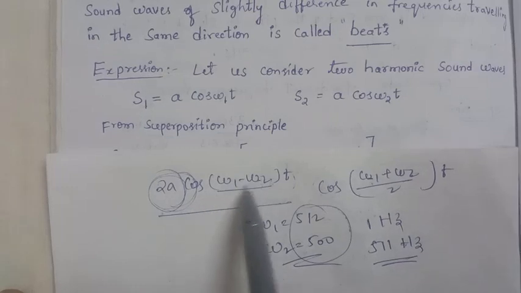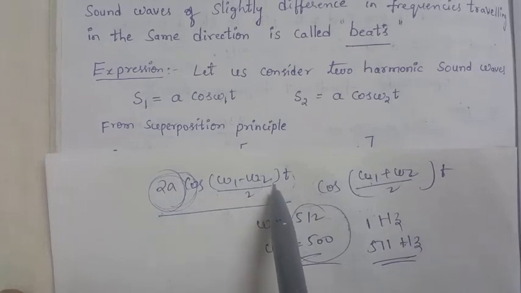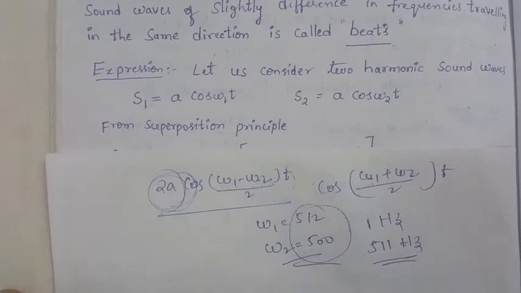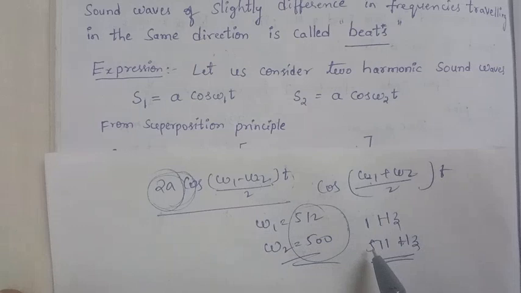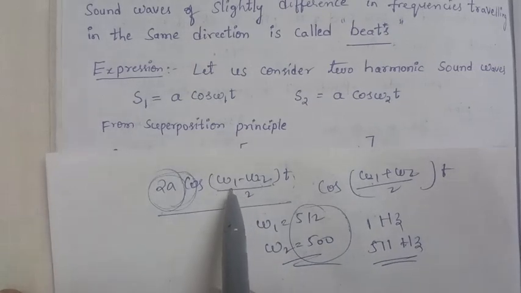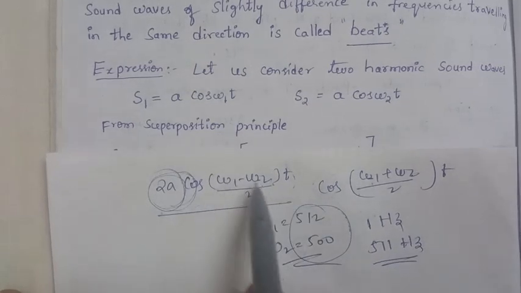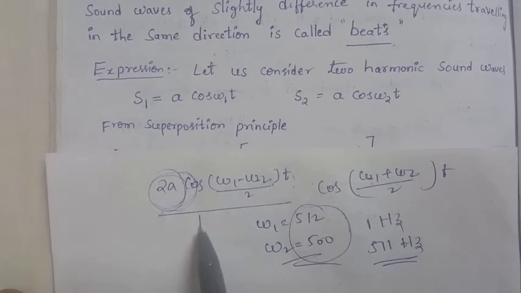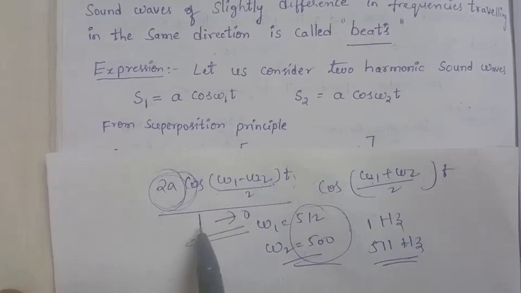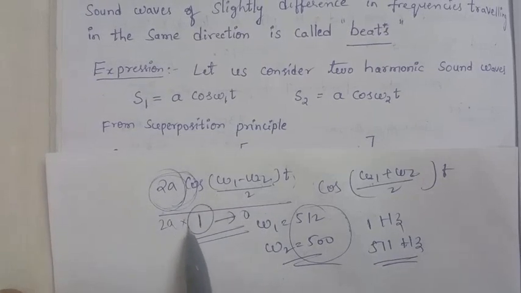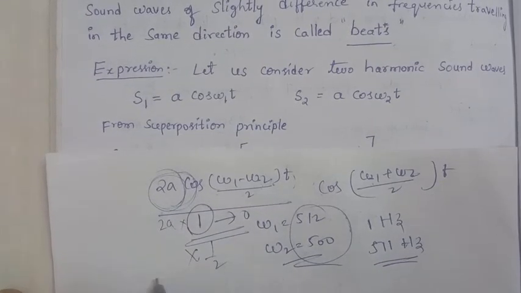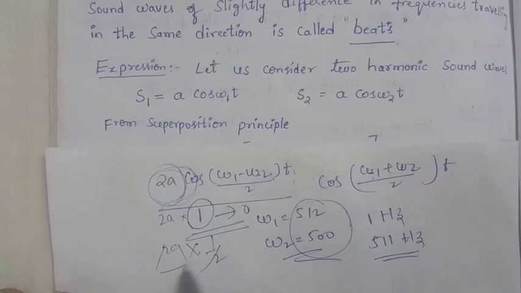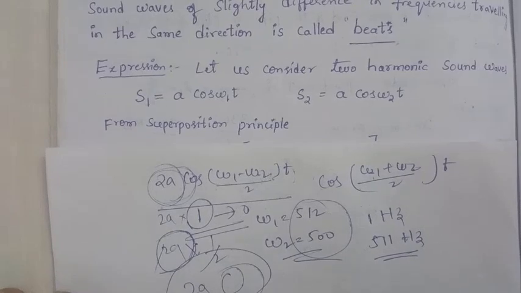If the difference increases from 0, the cos function varies from cos 0, which is 1, to cos 90, which is 0. That means as the angle increases, this value decreases. So from 1 this term goes to 0. That means 2a is multiplied with 1, and next time 2a is multiplied with half, so the amplitude becomes half, and when 2a is multiplied with 0, the amplitude is totally equal to 0.